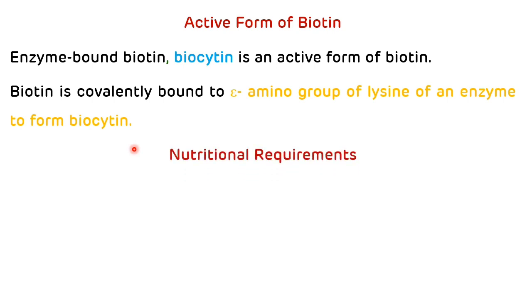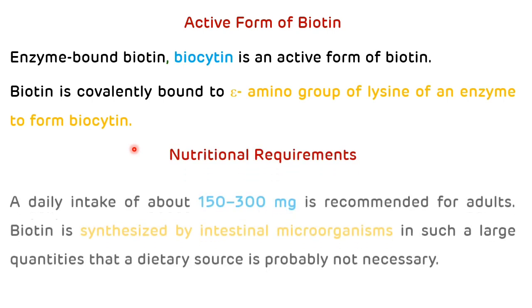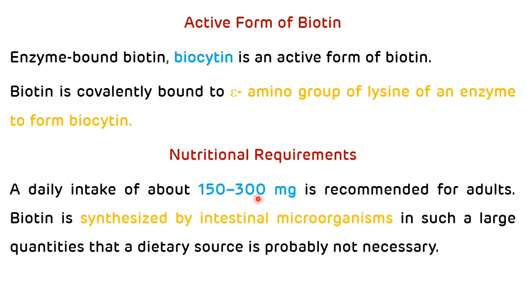Now recommended dietary allowance of biotin. So a daily intake of about 150 to 300 micrograms is recommended for adults, as biotin is synthesized by intestinal microorganisms in such a large quantity that a dietary source is probably not necessary. So that is about the active form and recommended dietary allowance of biotin.